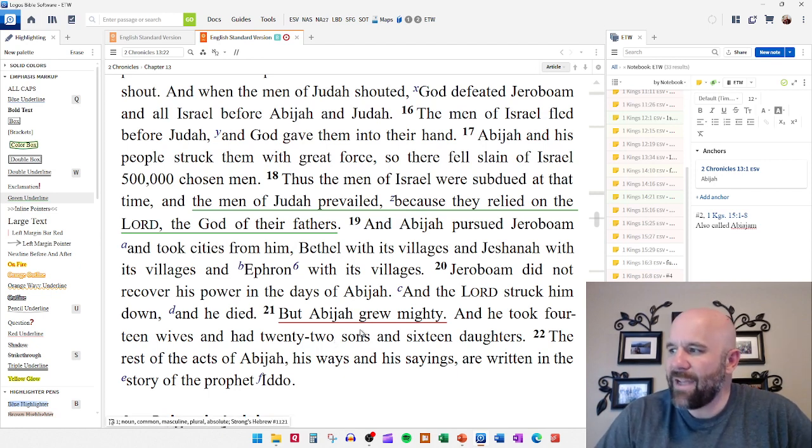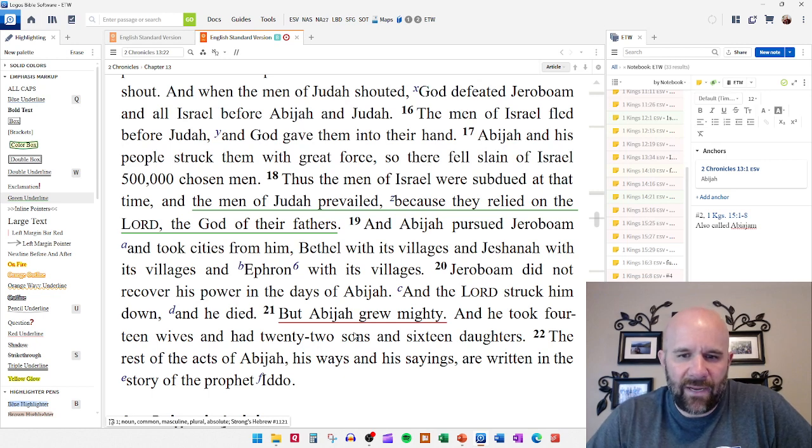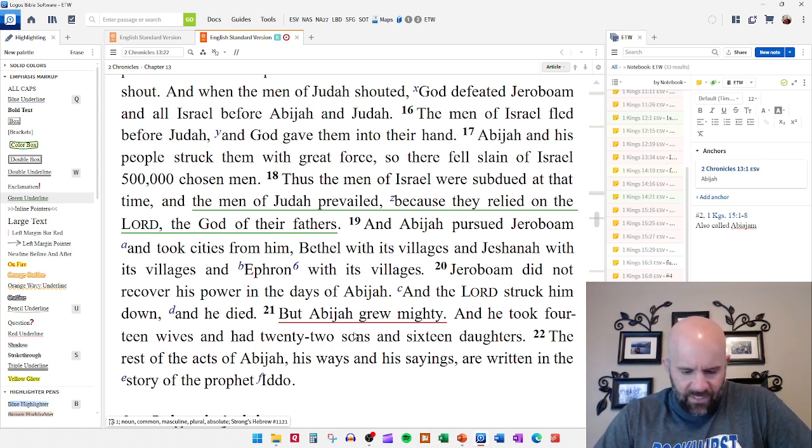And so "Abijah grew mighty" is underlined in red because that's the window to where things go bad for him. Okay, in our next video, we're going to talk about Abijah's son Asa.